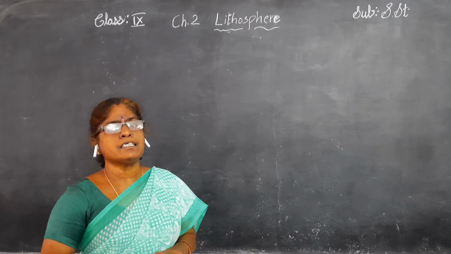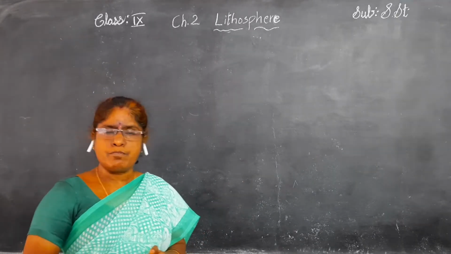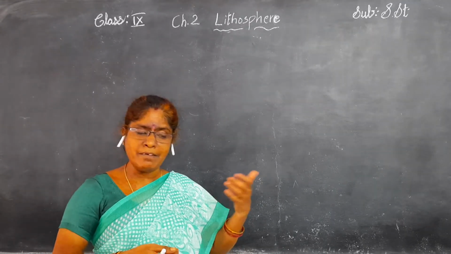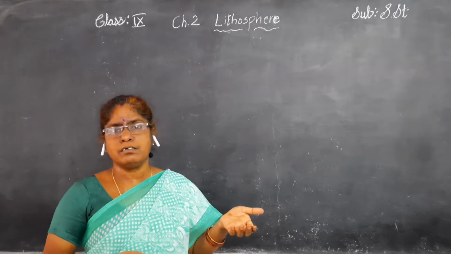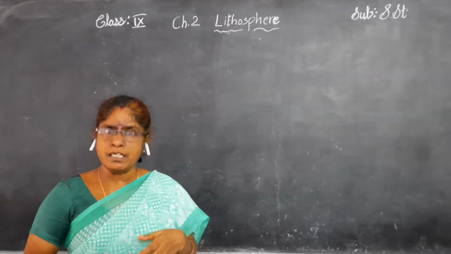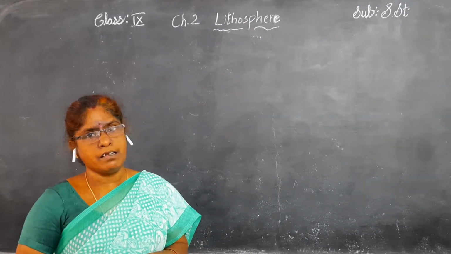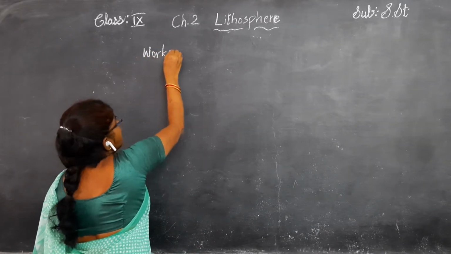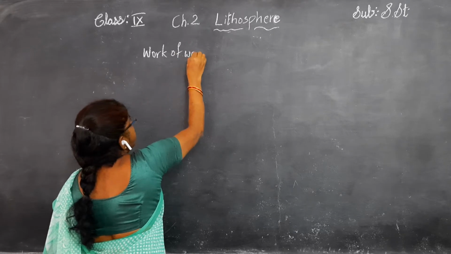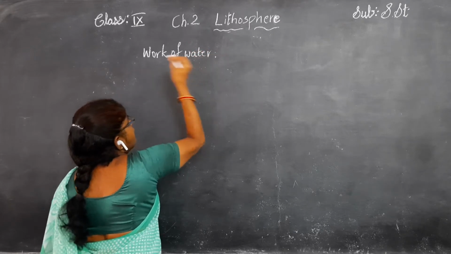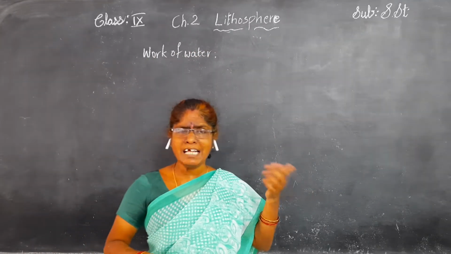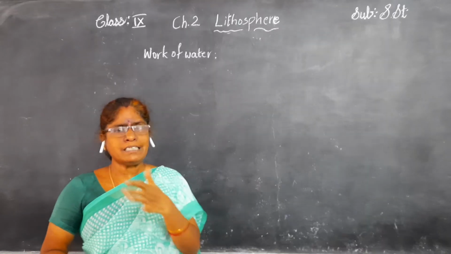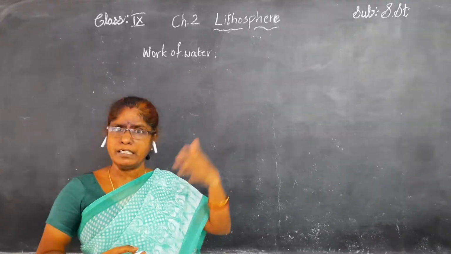Now we will discuss the work of water. By this water, what types of landforms are formed and how they are formed, we will learn. The flow of water starts from the high mountains.